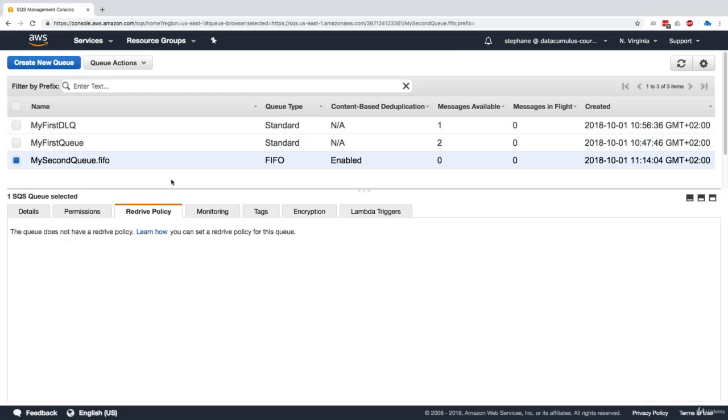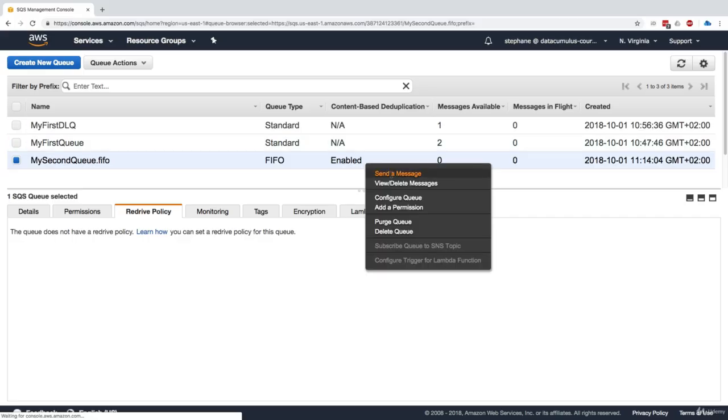And so now the only difference is that the name ends in .FIFO and the queue type is FIFO. We also have a content-based deduplication column. In this case, it's enabled. So that means that if we send the same message twice, it will be deduplicated.